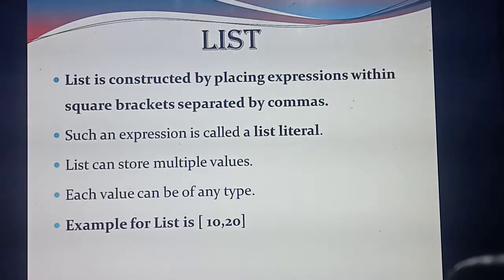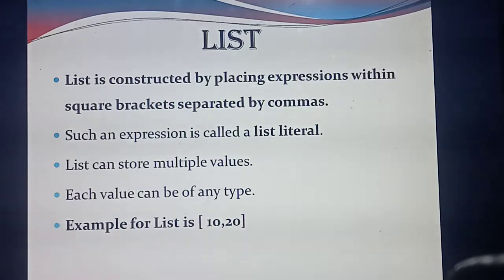For example, a comma b, then 1 comma 2. How many data types are there? A comma b comma c means which data type? Character. Then 1 comma 2 means integer. Then 1.1, 2.2 means float. So a list can store any data type of value. Understood the four points? See the example: inside the square brackets they are giving two numbers, 10 comma 20.